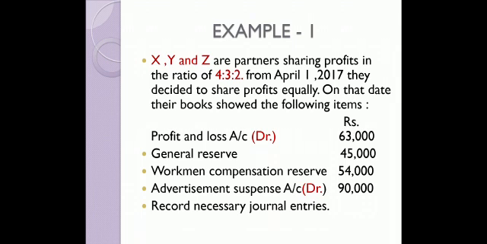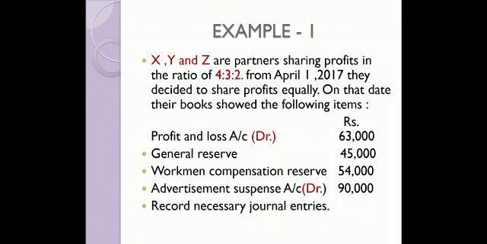On that date, the books showed the following items. First, profit and loss account. In bracket I have written debit. When I write debit in bracket, you must immediately assume that this is a loss, and loss goes to the debit side of partners' capital account, 63,000.